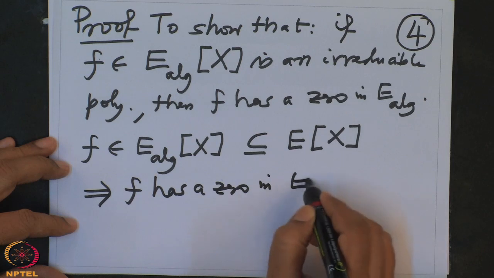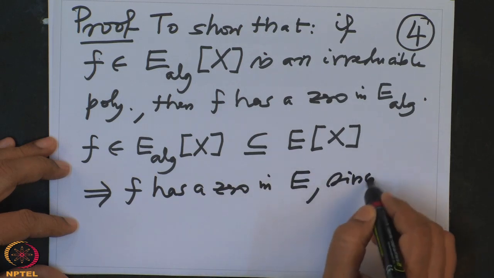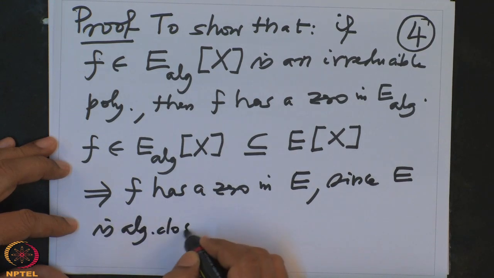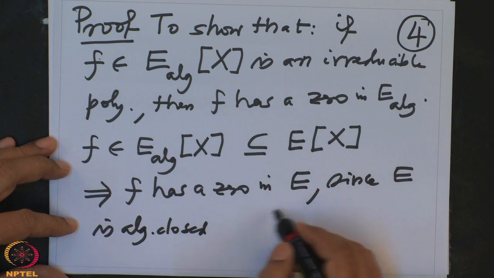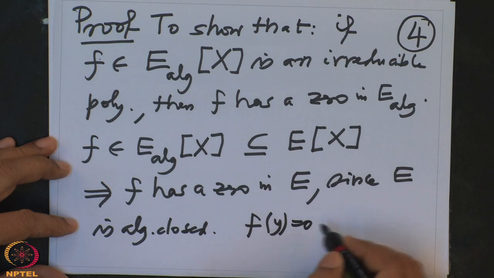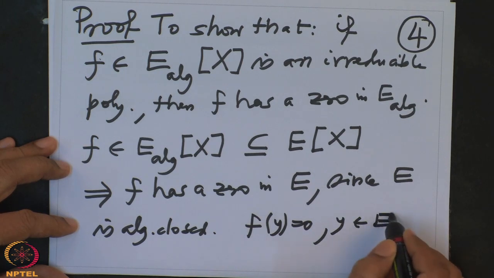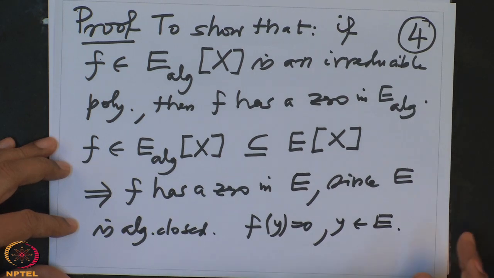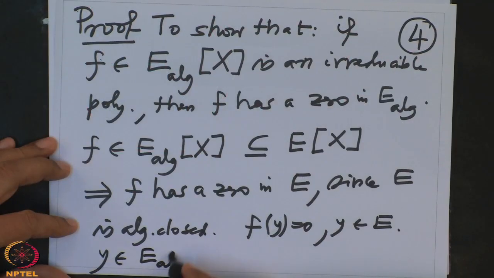So f of y is 0 for some y in E. I want to check that this y lies in E_alg. That means I want to show that y is algebraic over K. So this is to show.